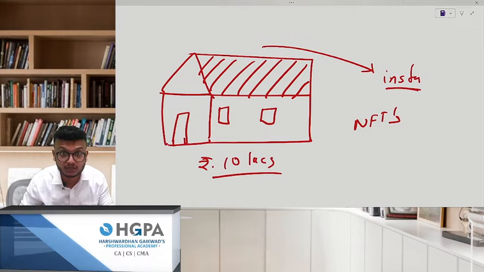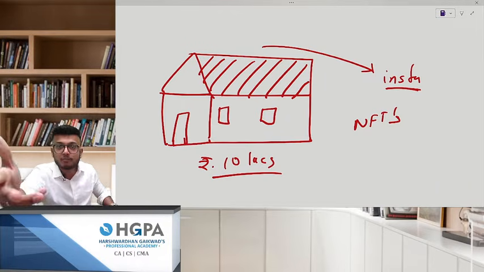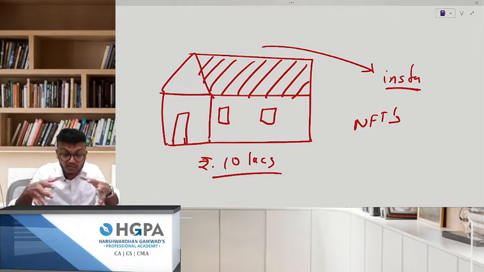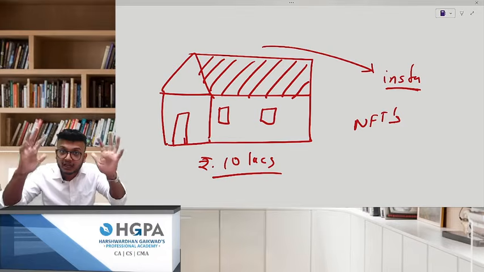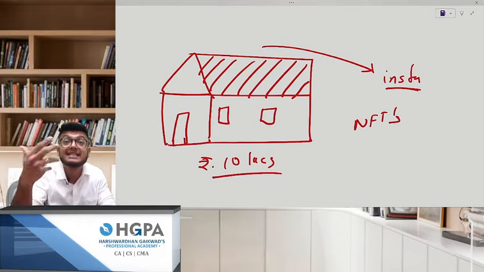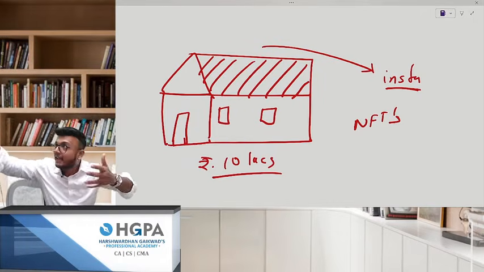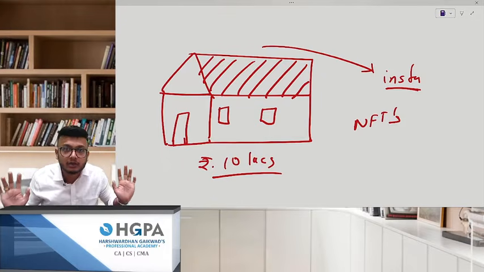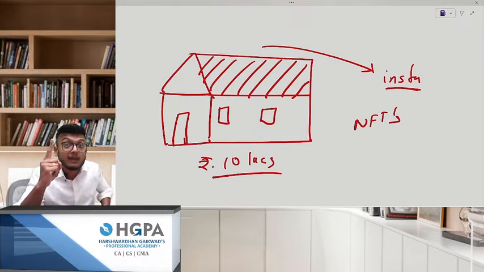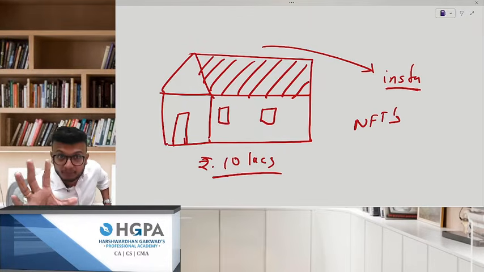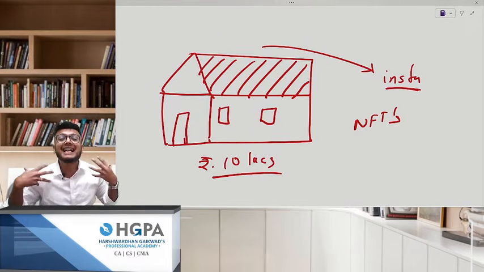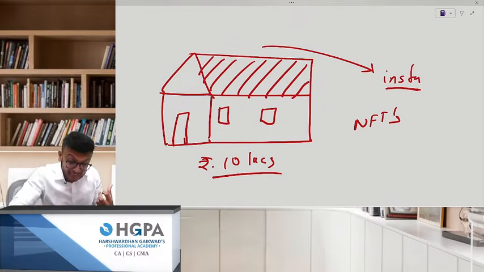Not for the house, boss, for the drawing. If you buy this thing, don't expect that I will send it to you in a very good box, and you will unwrap it. It is nothing physical. This is going to be your virtual asset. I'm repeating myself, virtual asset. So what to do with this? I cannot hang it somewhere either. That is your lookout. So why is NFT so famous? You cannot touch it. But you belong to a community where all of you like-minded people are there, and you have that pleasure, that satisfaction of owning something like this.